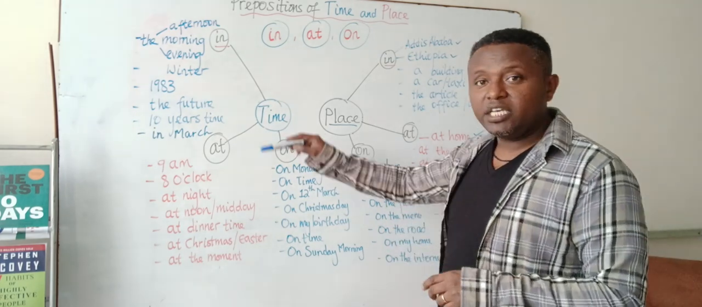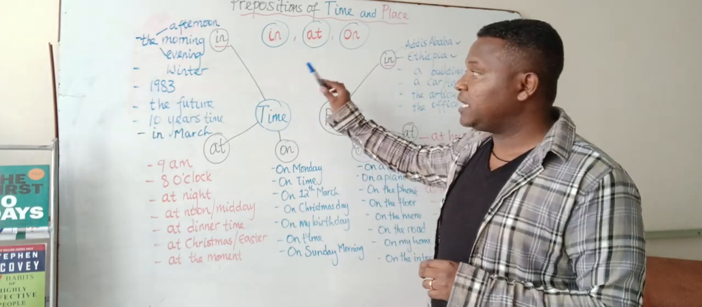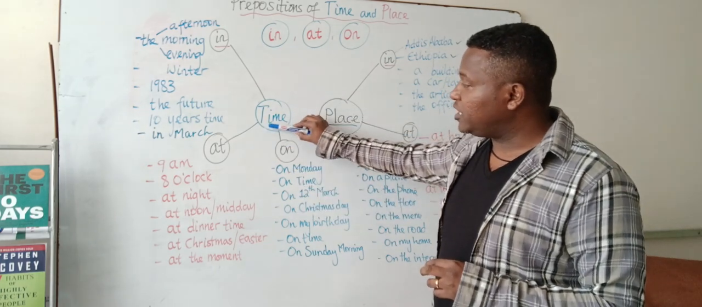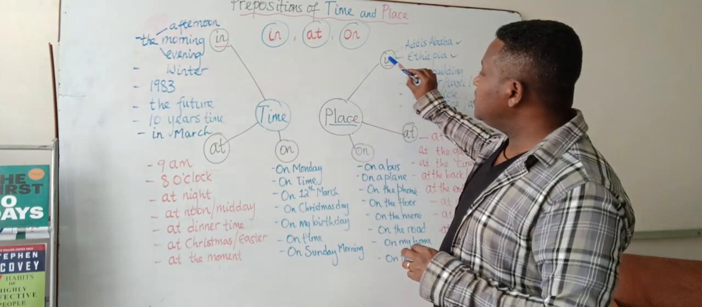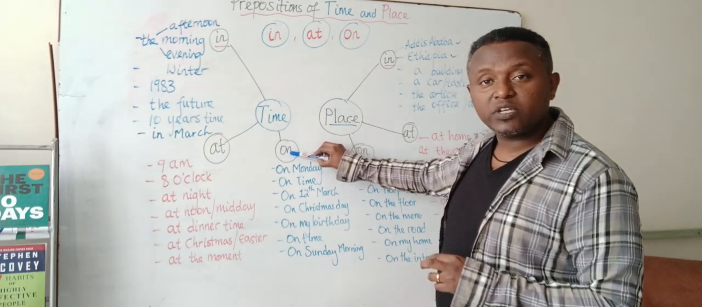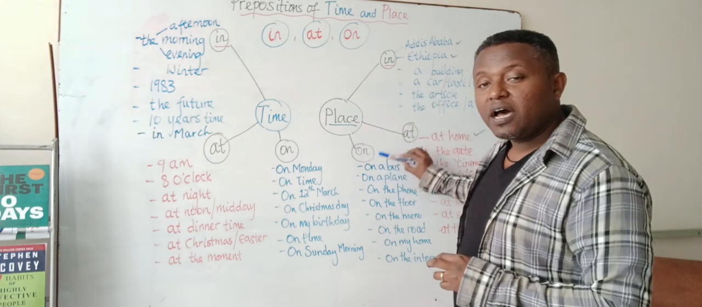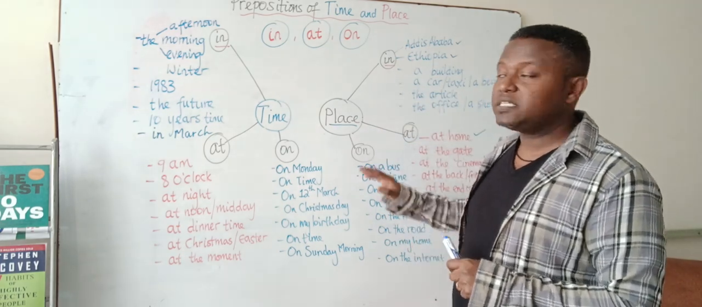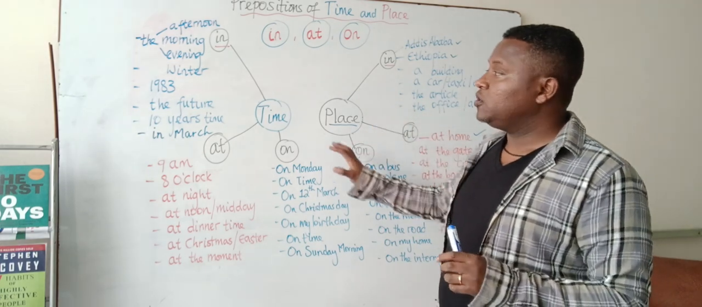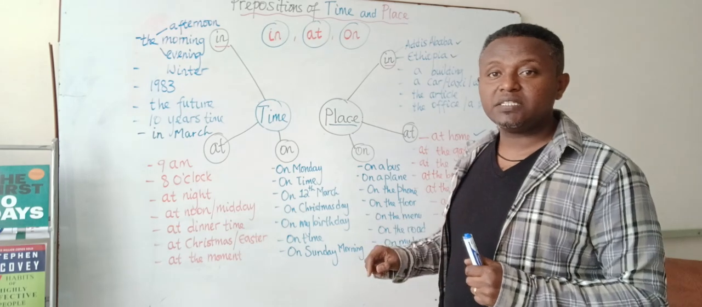So generally we use prepositions of time and place like this. In has its own use in relation to time, and at has its own usage, and on has its own usage. At the same time, in, at, on have their own purposes and functions in relation to place. So this is all about prepositions of time and place for today.